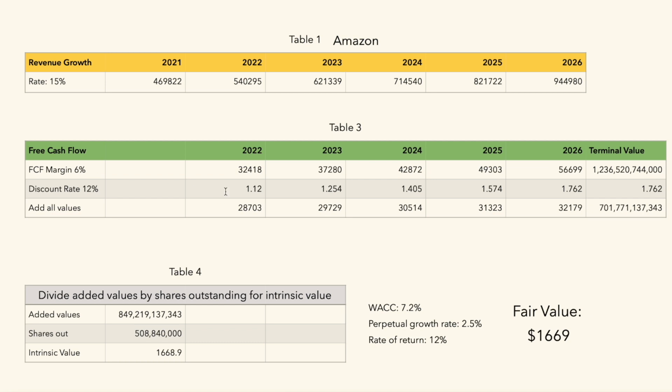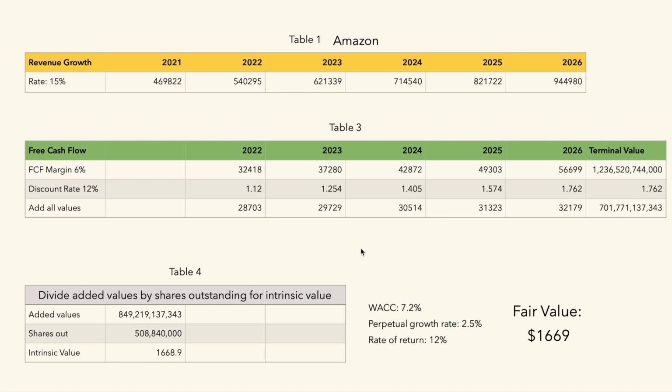We go with 6%, applied to all of those projected revenues. We need to get a terminal value. That's based on a weighted average cost of capital, which I get from finbox.com. I went ahead and took the mid there, 7.2%. Then we go with a perpetual growth rate, which we applied as well, and we get our terminal value.